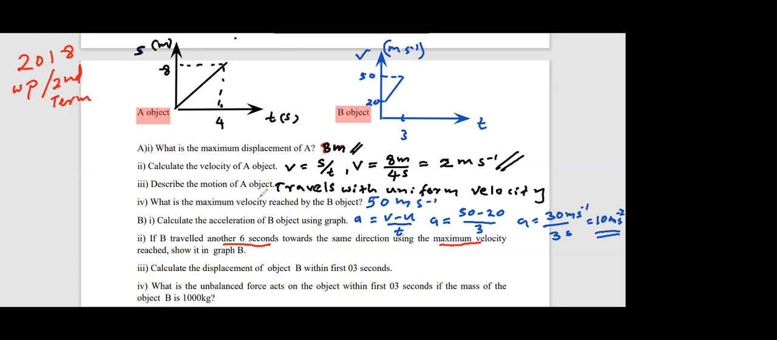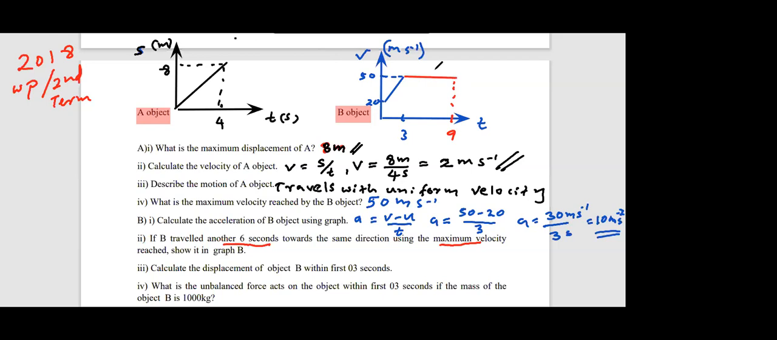The maximum velocity is 15, with the same velocity. So you can extend this line. First I'll mark the time here, 3 seconds. So I'll make it 9 seconds somewhere here. Until 9 seconds it is moving with the same velocity. That means uniform velocity is like this. This is the graph.